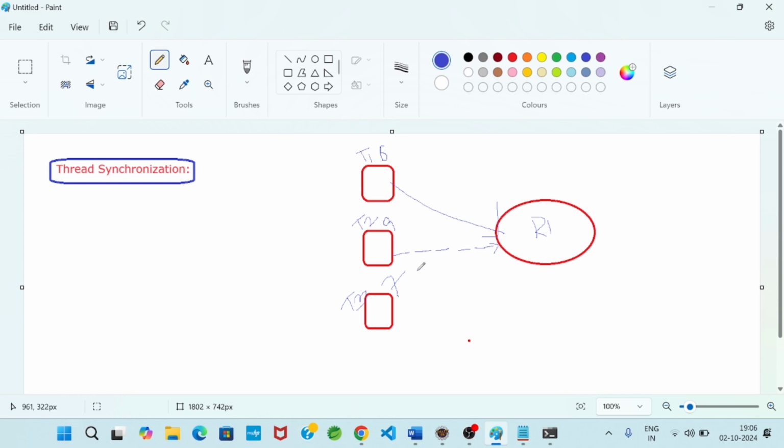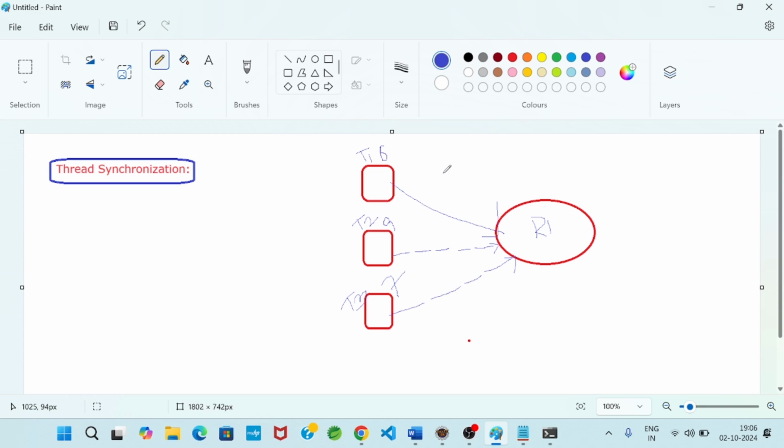But when T2 completed, T3 accessed R1 because T3 priority is higher than T1. Then again T1 will go to the waiting state.